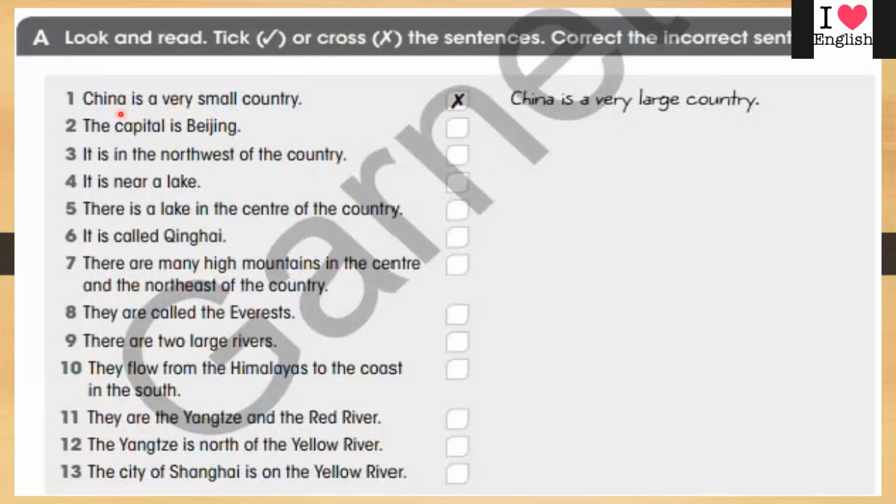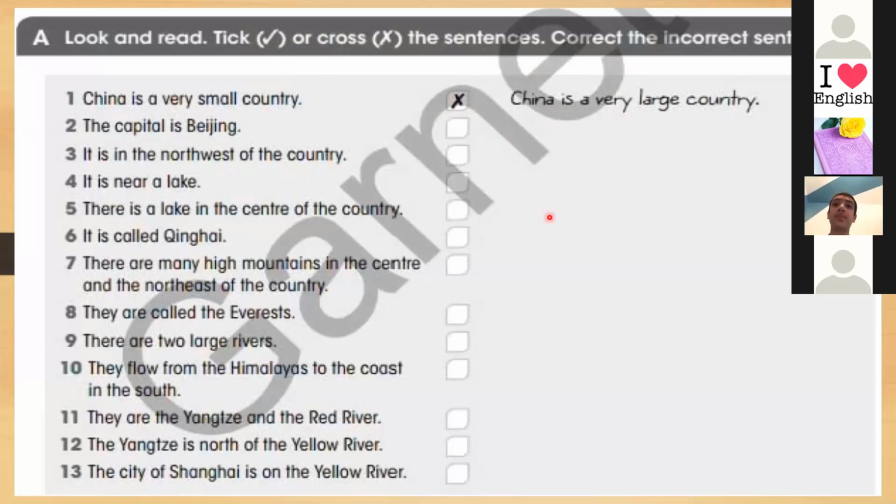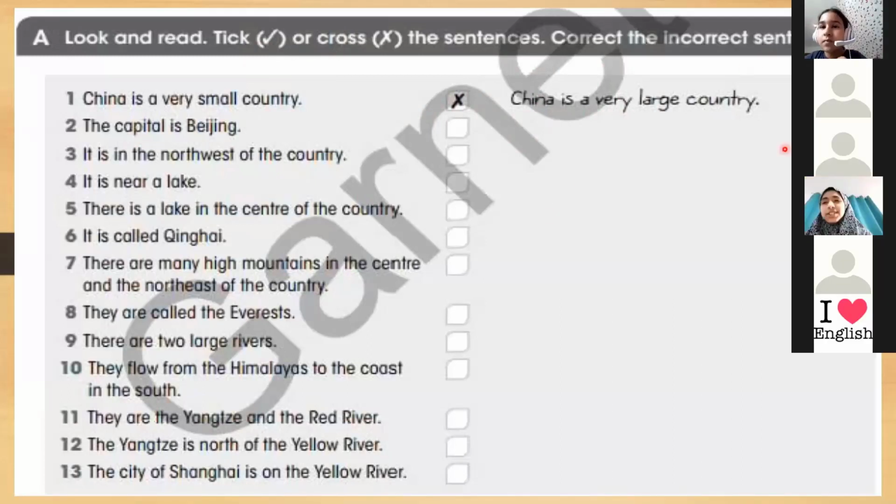For example, China is a very small country, so it is wrong. China is a very large country. What about number 2? Can I? Yes, Aisha. The capital of China is Beijing. Yes, right. So it is right. The capital is Beijing.